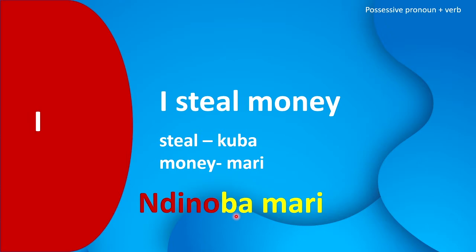Ndinoba, which is I steal. Ndinoba mari. Take note, the ku, which is the prefix ku on the word kuba, has been replaced by ndino, meaning I steal. Ndinoba mari. Okay, so always remember I when translated to Shona, becomes ndino, becomes a prefix.